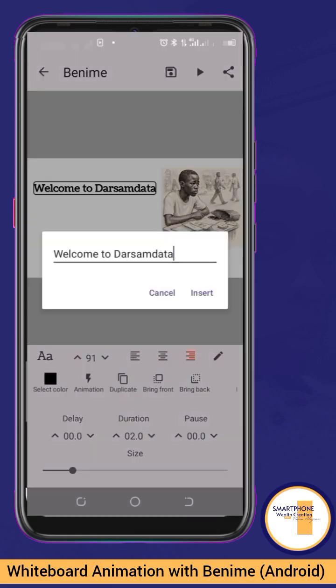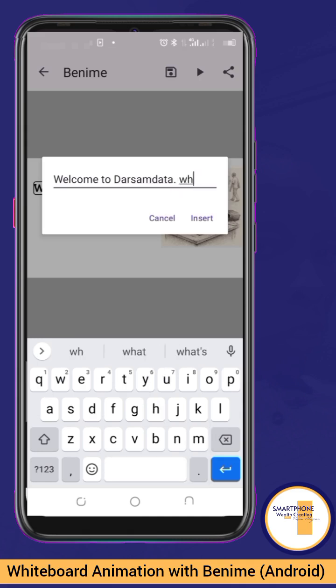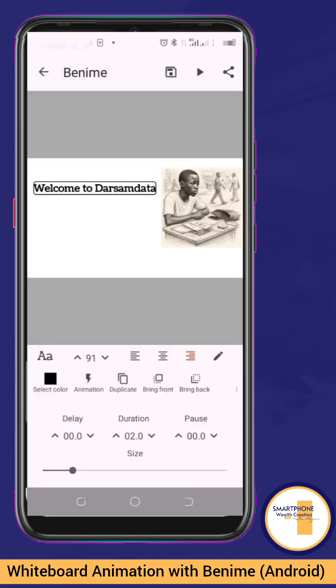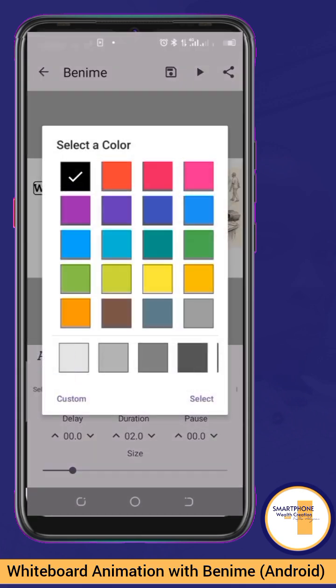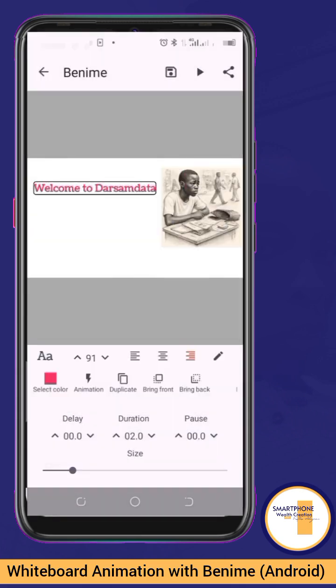Let me add more text. Or by the time, no, don't even worry. By the time we start pasting where we have more text, you will see the importance of aligning right and left. Then also you can change the color. Let's say I'm changing the color to this. You have that, and all these other ones still apply: animate, duplicate, bring to front, bring to back, and all of that. So that's that about text.